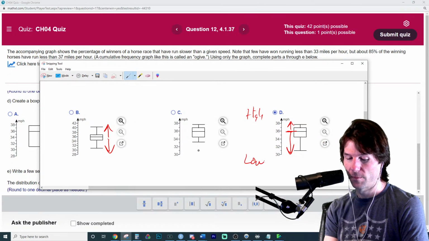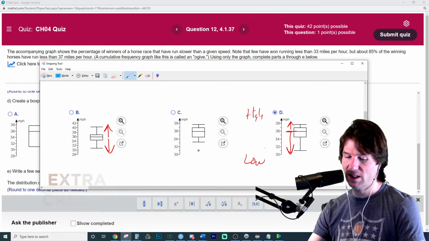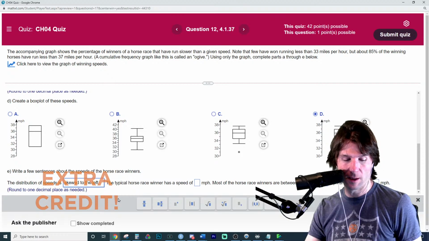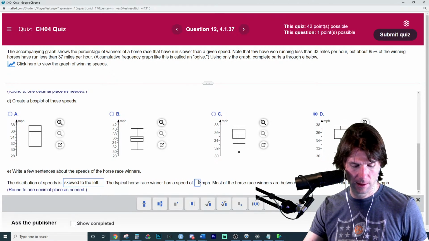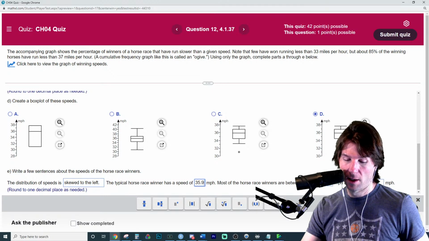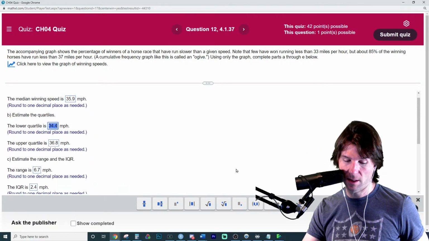Great job. Yeah. Lower numbers exactly, both of you right there. Excellent work. Just great job practicing. And so that's the left skew right there. The typical horse race speed was 35.9. Watch me get one wrong. The quartiles, let me see right. Typical is the median. We're just going to copy paste numbers.